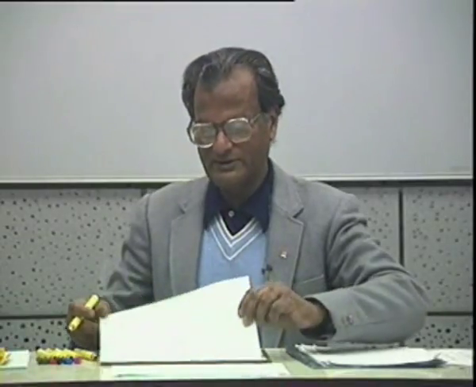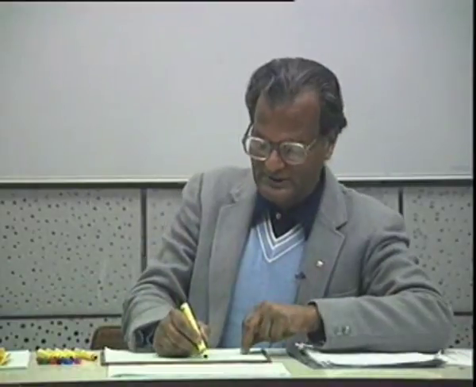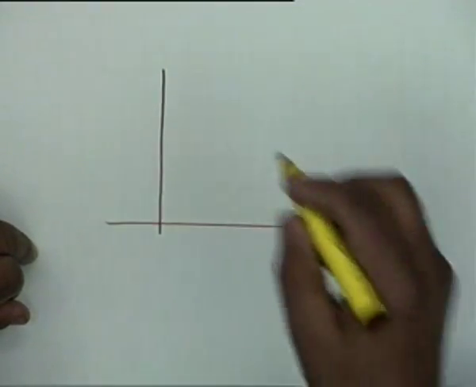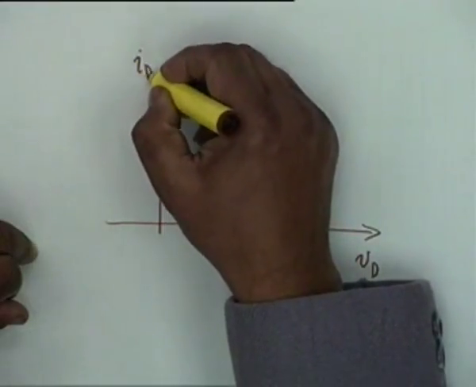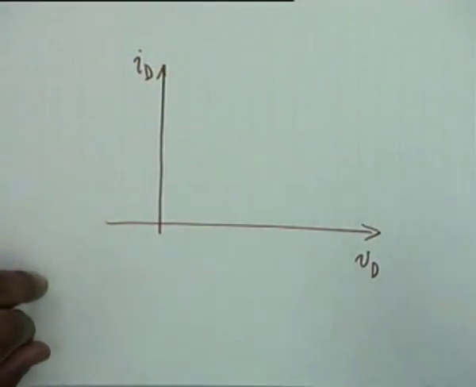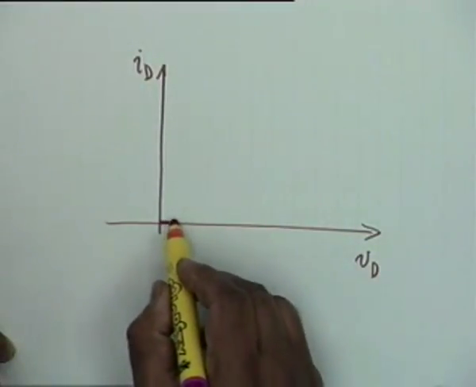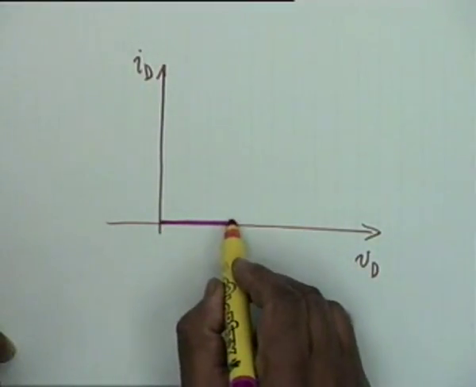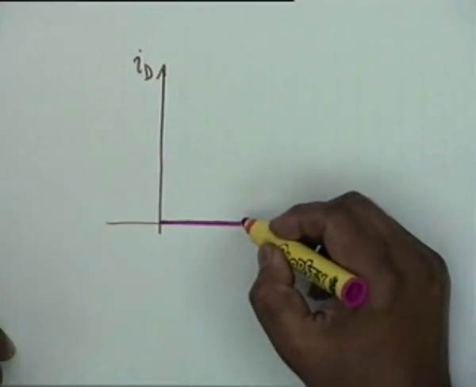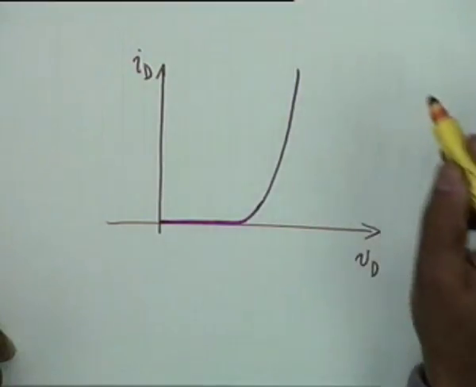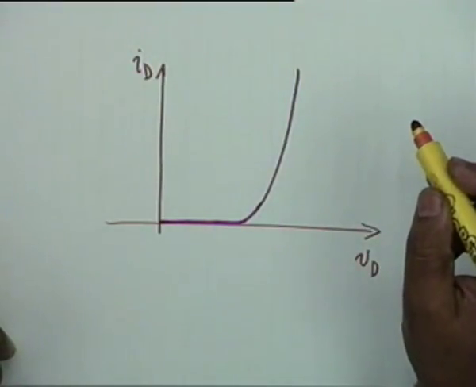And if I plot the diode current voltage characteristic, I sub d versus V sub d, the characteristic is something like this. The current is approximately 0 for a certain range, then it rises, and the rise is obviously exponential.